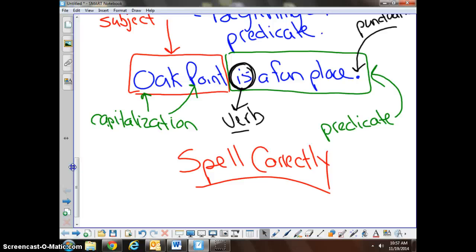Is autocorrect an excuse for incorrect spelling? Can you say, Mr. Pottinger, I spelled it correctly, but I changed it because of autocorrect? You think I'm going to take that as an excuse? No. I am not going to take that as an excuse. So please don't ever tell me autocorrect is the issue.